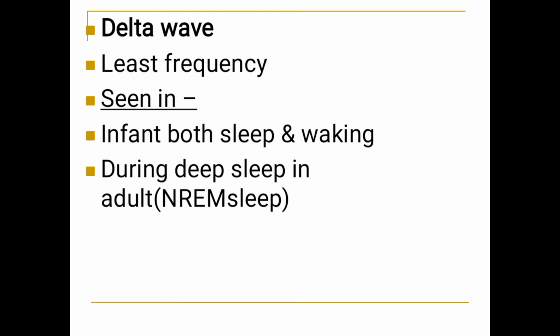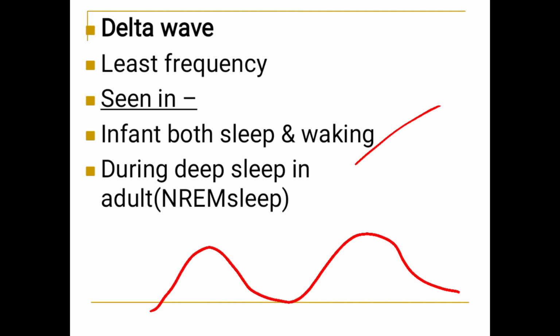The last one is the delta wave. The delta wave has the lowest frequency, meaning in 1 second only 1 or 2 cycles come. The amplitude is also very high. It is seen in infants, both in sleep and waking. In small babies it can be seen during sleep, and also when adults are in deep sleep. During deep sleep in adults, delta waves can be seen.